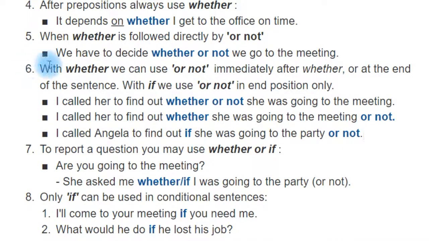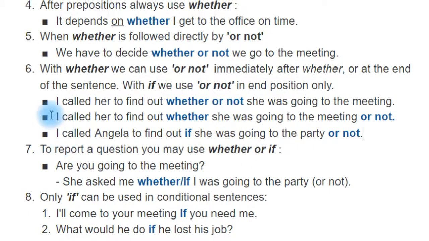Now, case 6. With whether, we can use or not immediately after whether or at the end of the sentence. With if, we use or not in the end position, okay? This is a little confusing, okay? But you just have to read and analyze the different situations and you will see how you do it properly, okay? I called her to find out whether or not she was going to the meeting. So this is together, we are always going to use whether, okay?